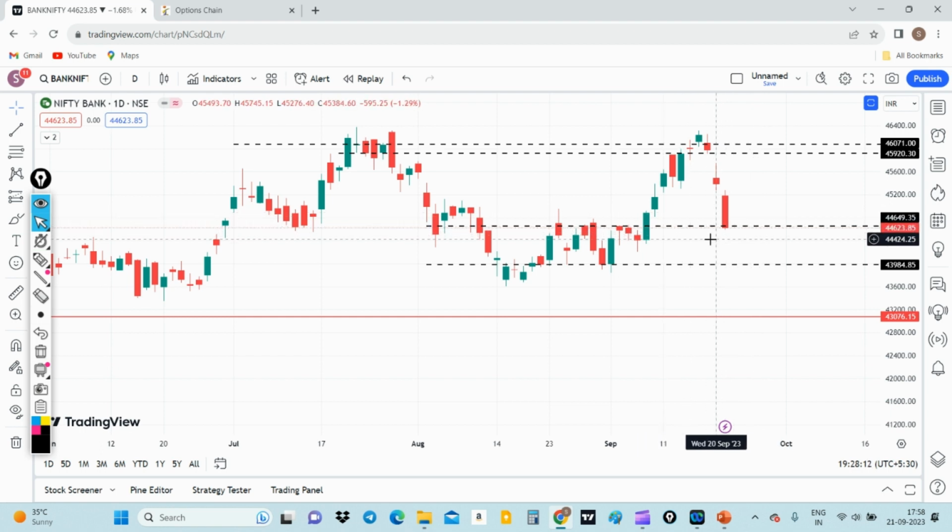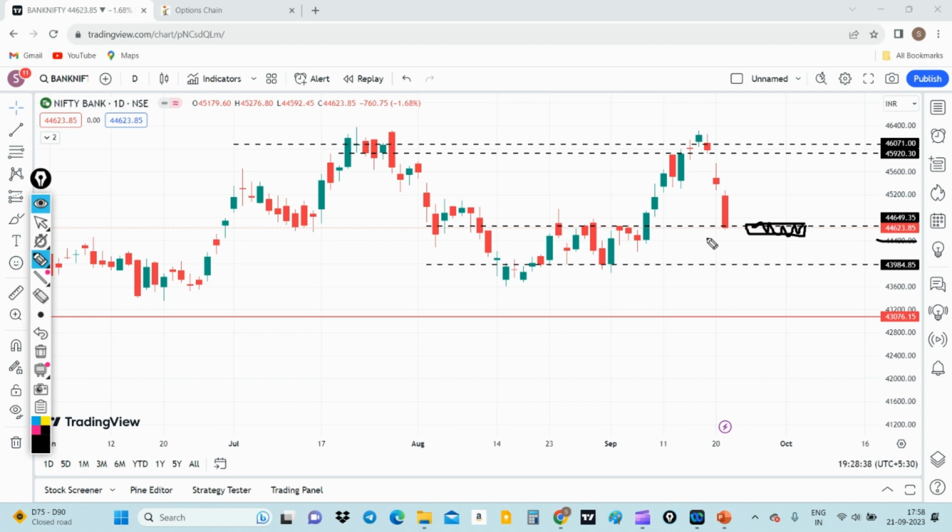But it depends on tomorrow's candle. I think we have already seen a little bit of consolidation, and some is required before further breakdown. So I hope the level 44,600 to 44,500 will be the zone where it might take support, and there will be sideways momentum. There will not be much momentum on either side, and it will build the repo for the upcoming monthly expiry.